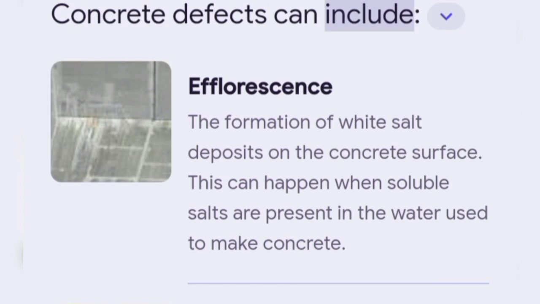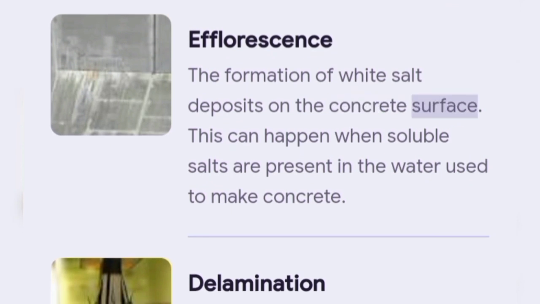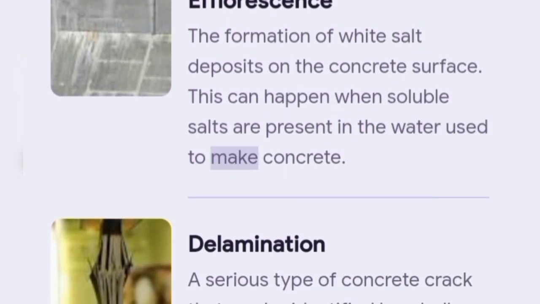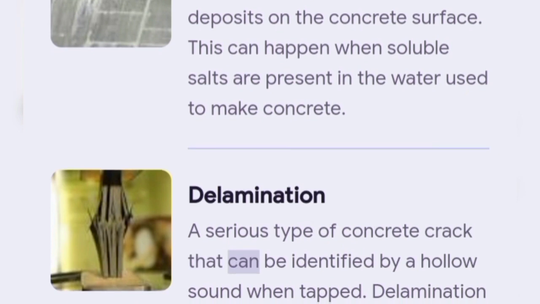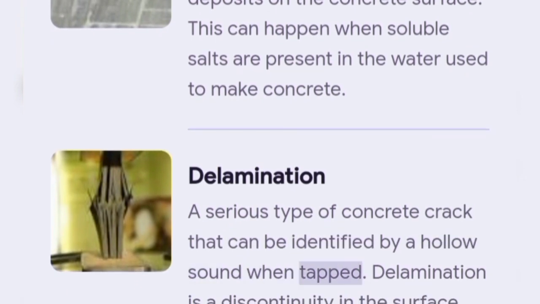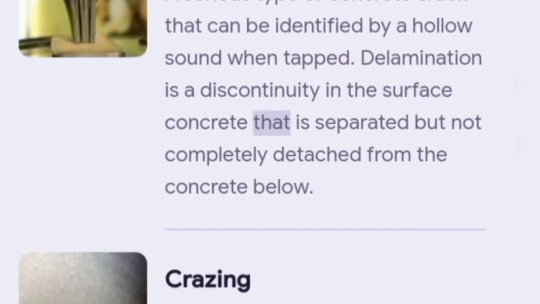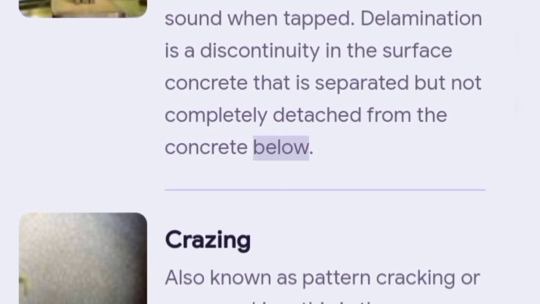Concrete defects can include: 1. Efflorescence, the formation of white salt deposits on the concrete surface. This can happen when soluble salts are present in the water used to make concrete. 2. Delamination, a serious type of concrete crack that can be identified by a hollow sound when tapped. Delamination is a discontinuity in the surface concrete that is separated but not completely detached from the concrete below.